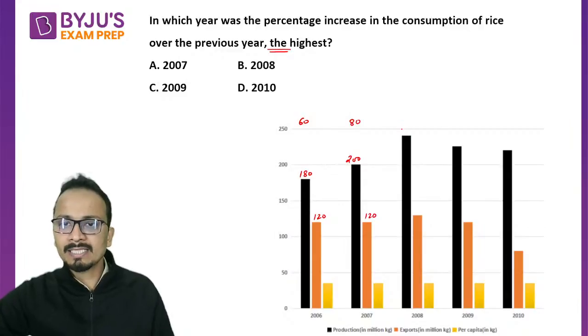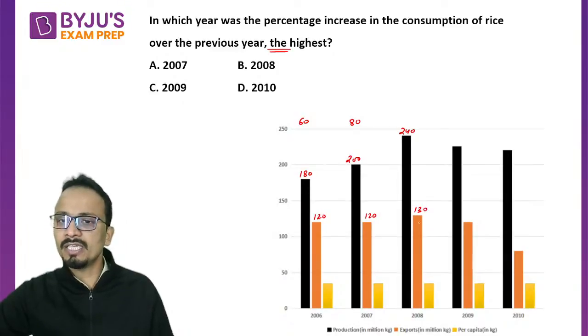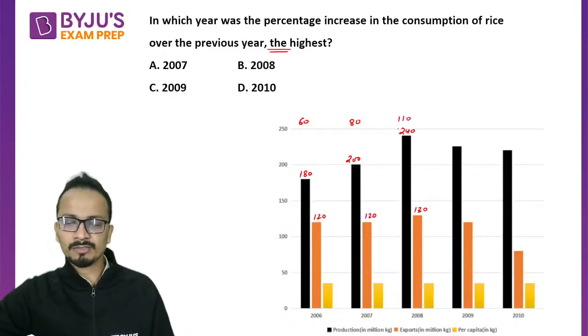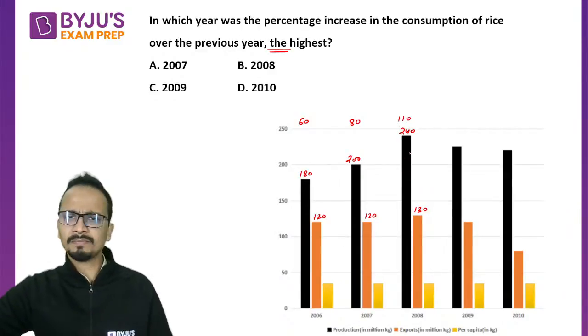Now here I can say it will be 240 as far as production is concerned and 130 as far as exports. So the difference, that is 110. All right, so the difference is 110 in this case. Are you all with me?